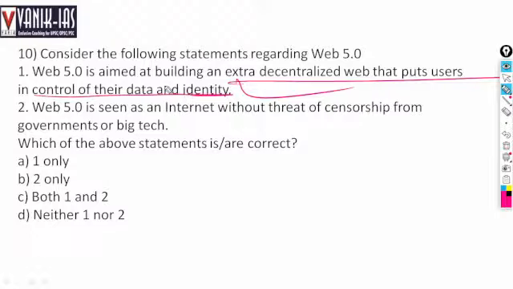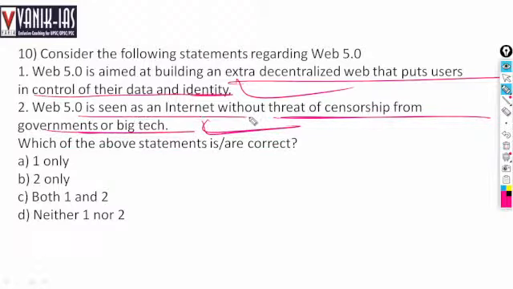Then Web 5.0 is seen as an internet without threat of censorship from governments or big tech. It is seen as an internet without threat of censorship from government or big technologies, right?